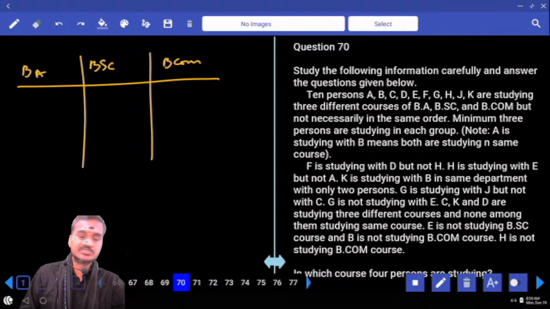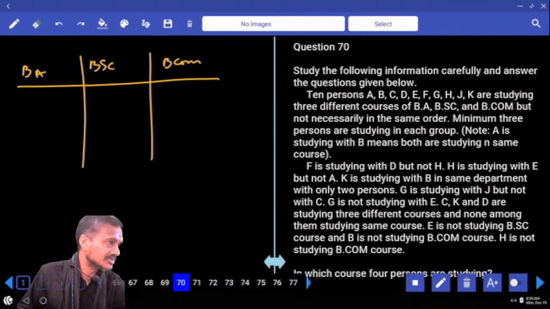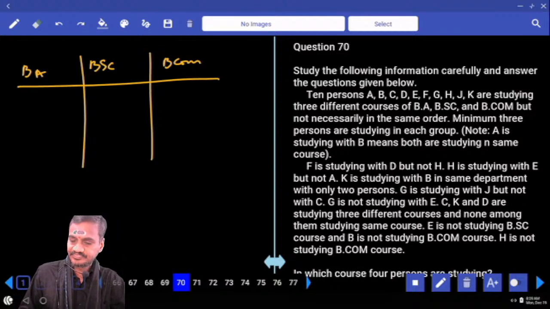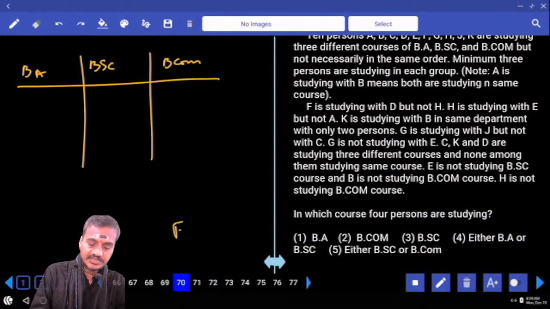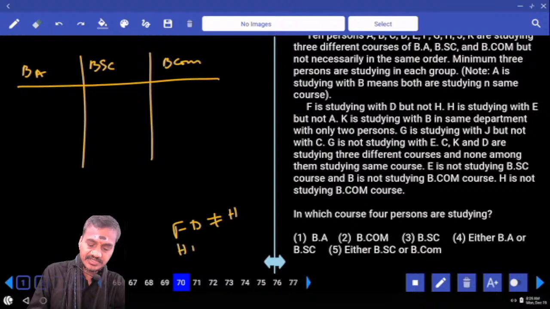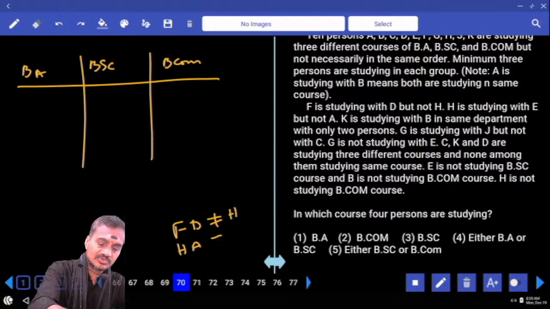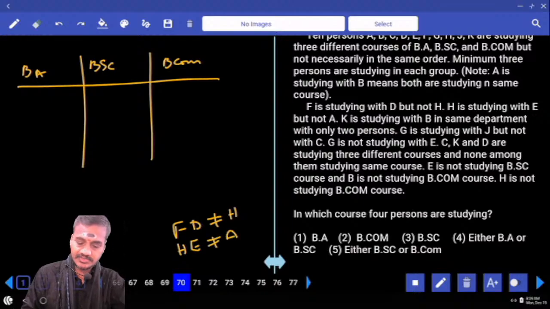And minimum 3 persons are studying in each, at least 3 persons. In one of the courses there are 4 persons, and in the remaining 2 there must be exactly 3 and 3. Then F is studying with D but not with H. F and D are studying in the same course, but H is not studying in that course. H is studying with E. H and E are studying in the same course, but not with A.